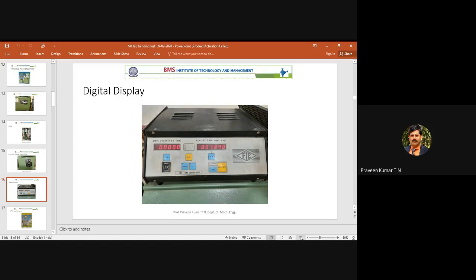That's why, for both theory and laboratories, I have already sent you the manual PDF file. It is in your Google Classroom. Take a printout. Whenever I explain the bending test, open that manual and see what is there. All the PPT may not be available in the manual. The manual is prepared for what is required for conducting the test as well as from the examination point of view.